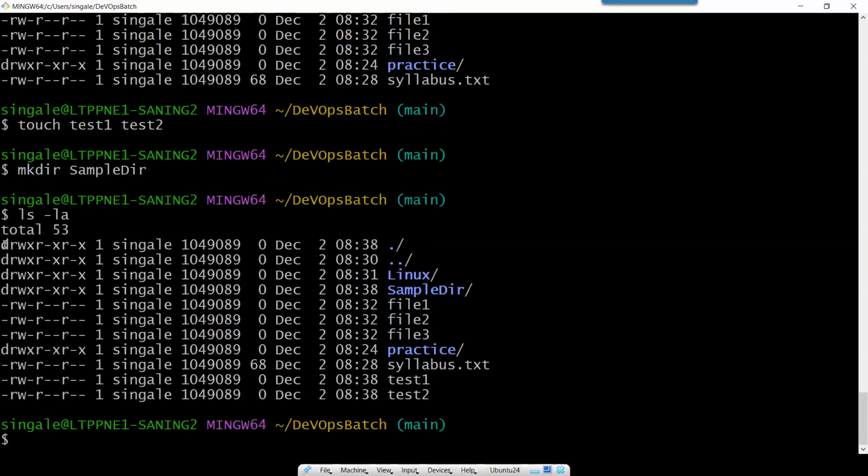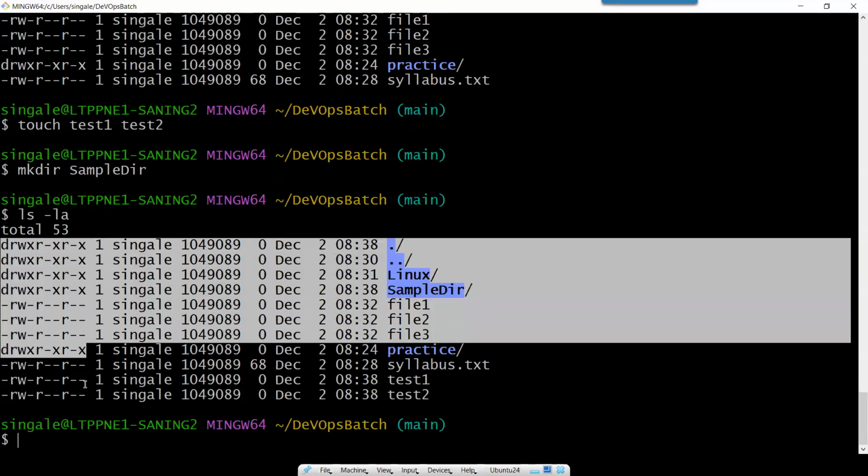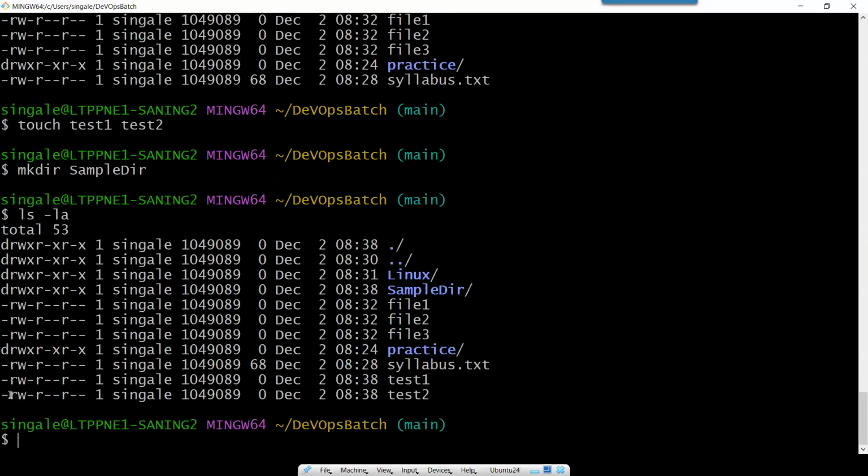Now you may have a question about what the other characters mean. Don't worry, we will see all about this in detail in upcoming classes. But this is your first session, so I don't want to confuse you more. We will go ahead slowly. Now I hope you are clear about how to create files and how to see those files, right?